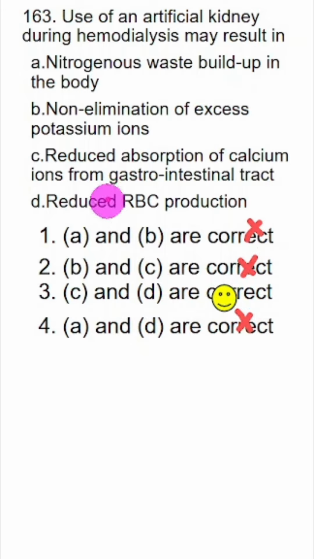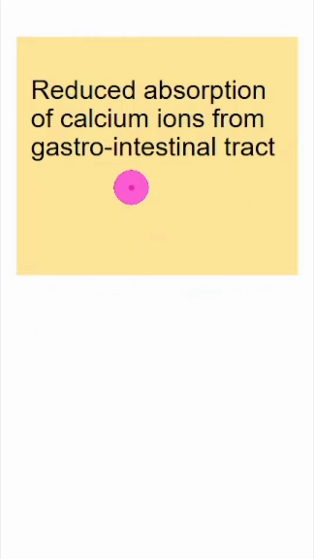So let's understand options C and D. If kidneys are non-functional, it will lead to reduced absorption of calcium ions from the gastrointestinal tract. How is this statement correct? For this, you will have to understand a little bit about how vitamin D is produced in our body.